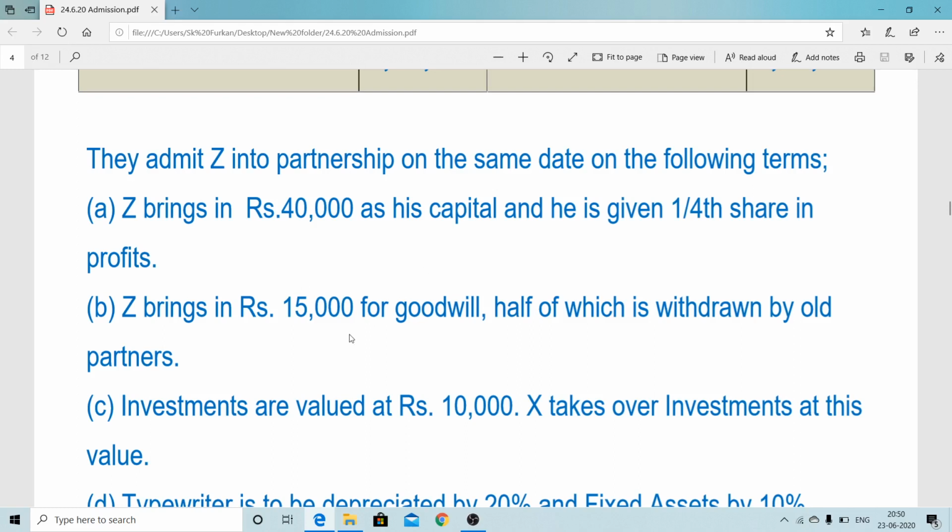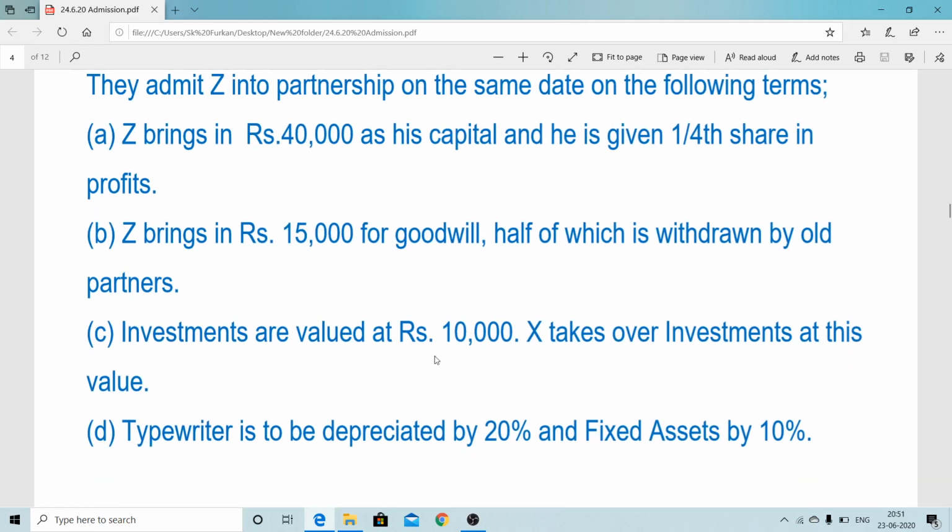So this two, that is the amount brought and the amount of goodwill, might transfer, but half of the amount, that is 7,500, was withdrawn by the old partners. So when it was withdrawn, what will be the entry? Just the reverse entry. The old partners' capital accounts, that is X's capital account debit, Y's capital account debit, to cash or bank account. So this is the entry related to goodwill.